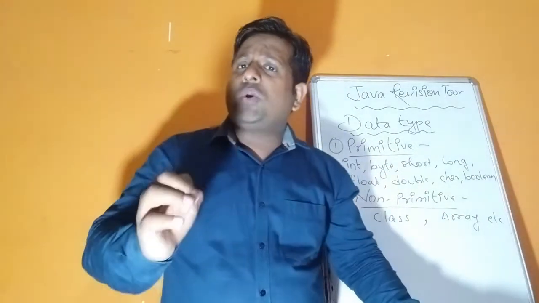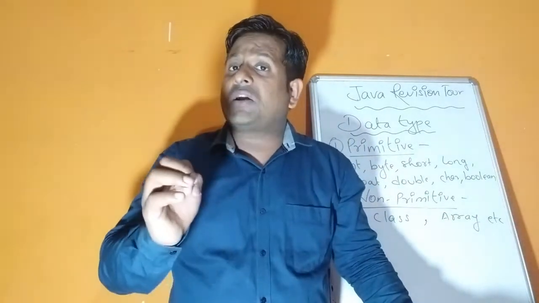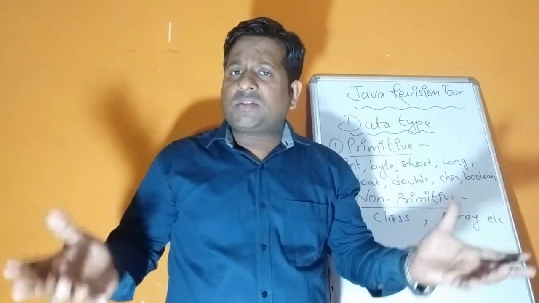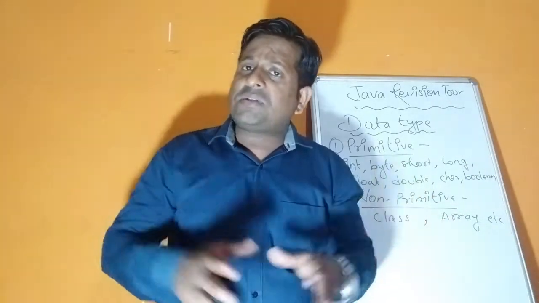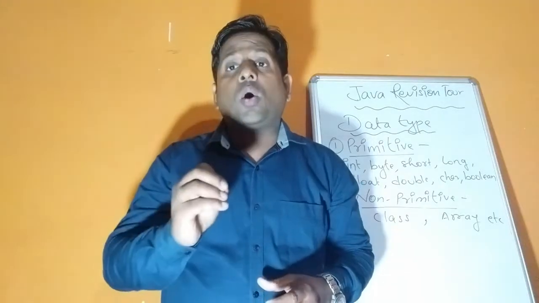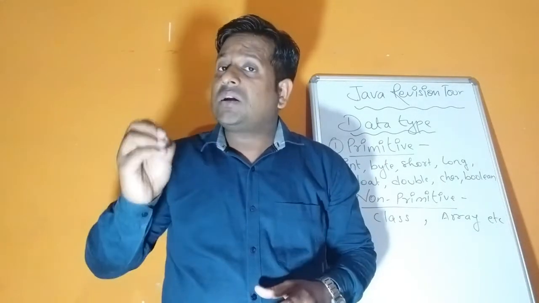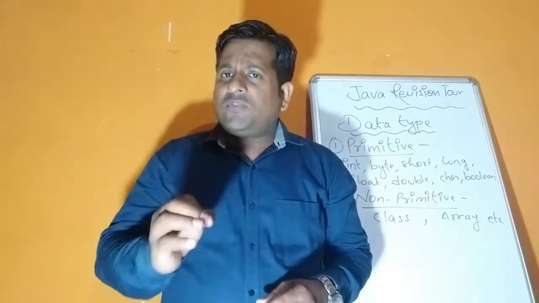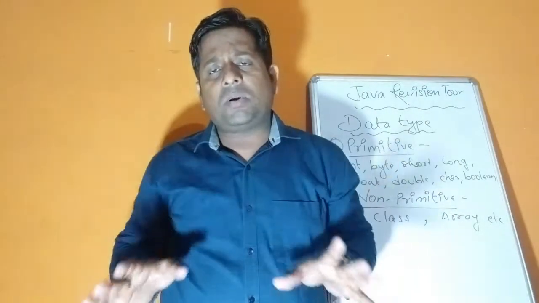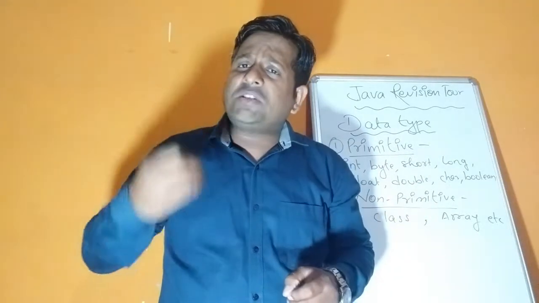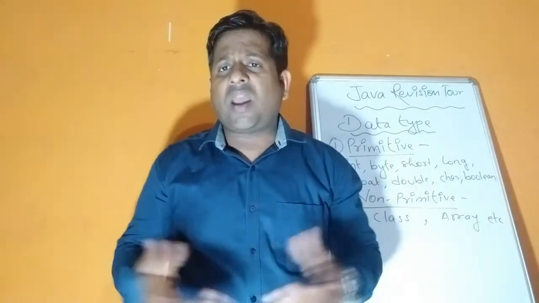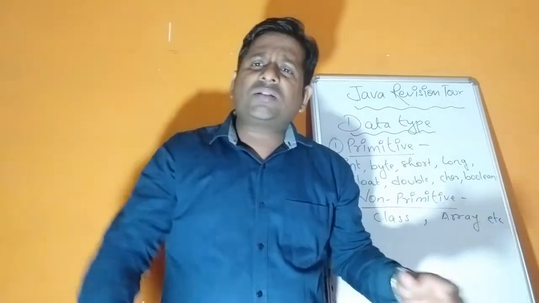Float, the value with decimals, that means the value which contains point values. Double can store both integer as well as float. That means we use double whenever we use mathematical functions or think there is a division concept. If there is a division concept in a program or we are using a mathematical function, use the double data type, because the probability of getting the answer either as an integer or as a float is 50%. Anything can come.